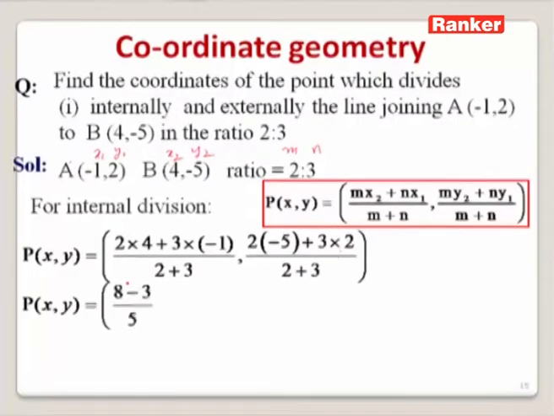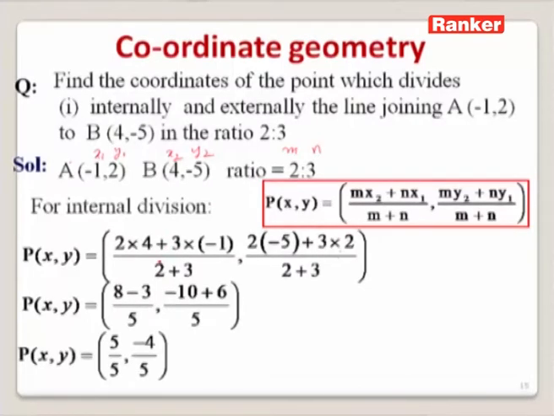On simplifying this, we can write the point P(x, y) which divides the line segment AB internally as (1, minus 4 by 5).